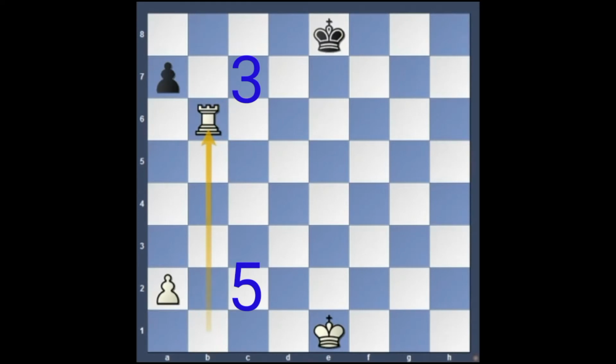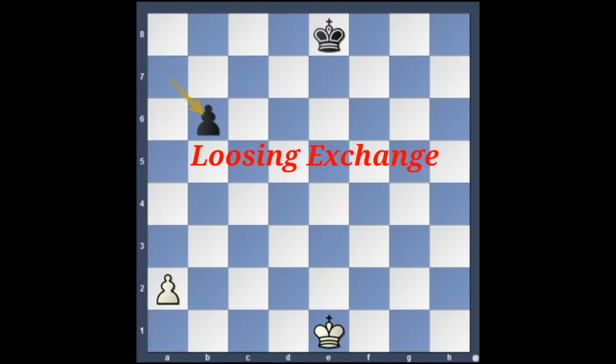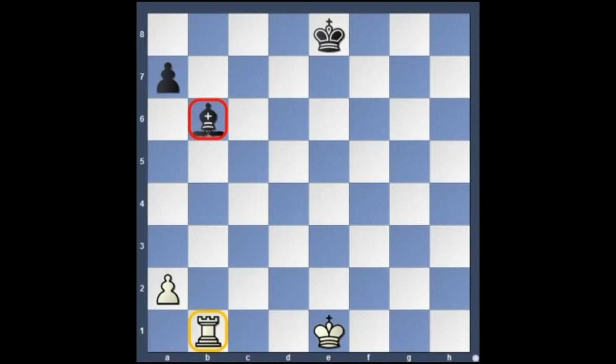So if we capture, he will recapture with his pawn and we are going to lose the rook. That is, we are losing 5 points and gaining only 3 points in return. So this is called an unfavorable exchange, or we are losing the exchange. So this is not a good idea, to capture the bishop with our rook, since the bishop is protected.